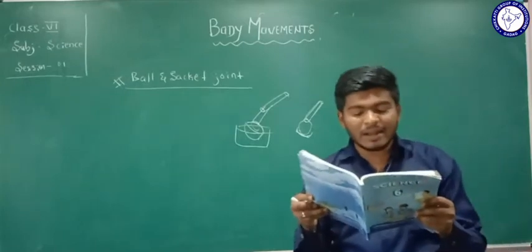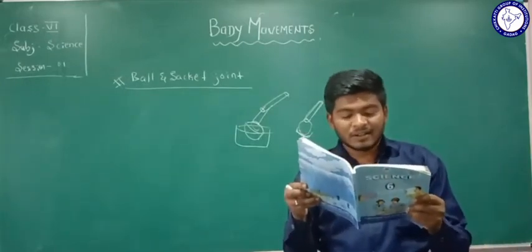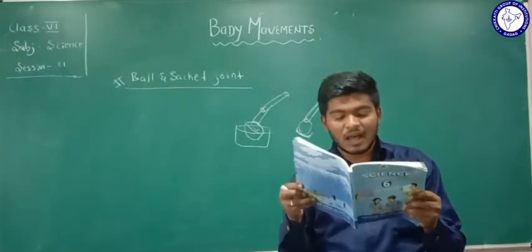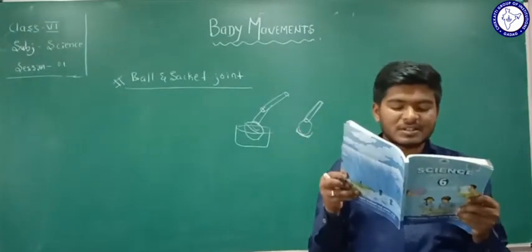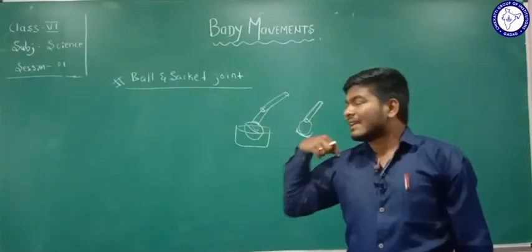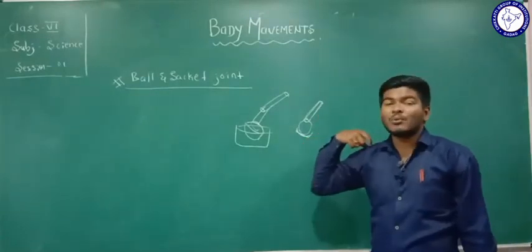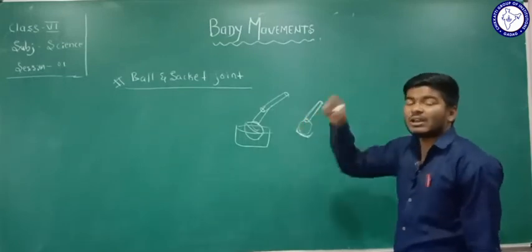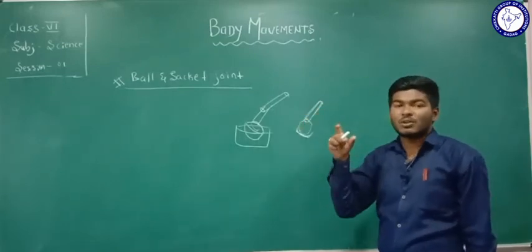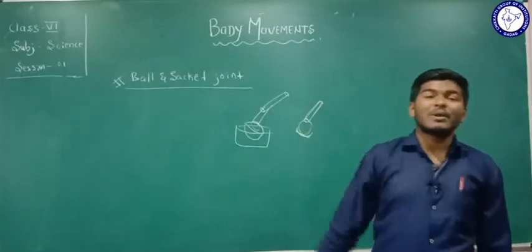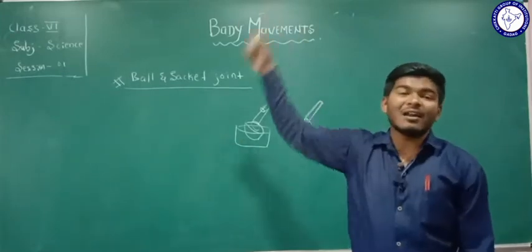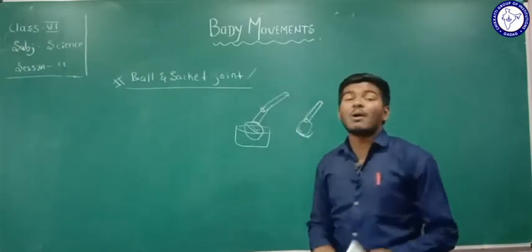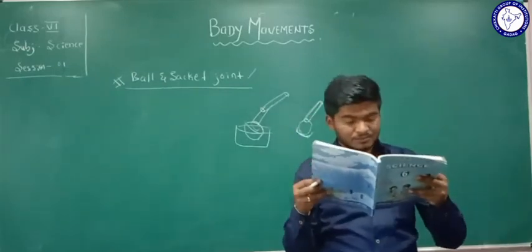The rounded end of one bone fits into the cavity of the other bone. Such joints allow movements in all directions. In this case, one bone gets attached to another bone and is fixed in a circular cavity, so it is helpful for moving that bone in all directions. It is one type of joint, called a ball and socket joint.